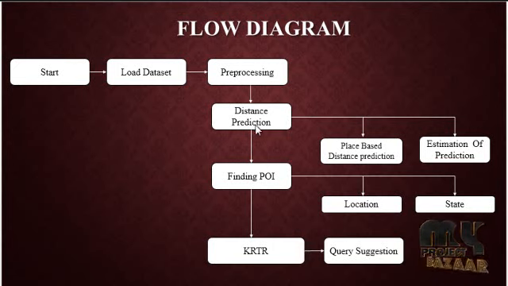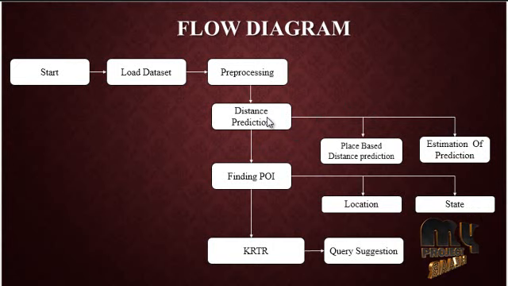After that we are going to calculate the distance prediction. So distance prediction is nothing but a process. Here we predict the distance with the help of latitude and longitude regarding the places. The distance can be predicted with the help of two things. The one is place based distance prediction, and then next we find the estimation of prediction. So first, in place based distance prediction, each and every distance can be calculated regarding the place and latitude and longitude. So finally we estimate our prediction result.